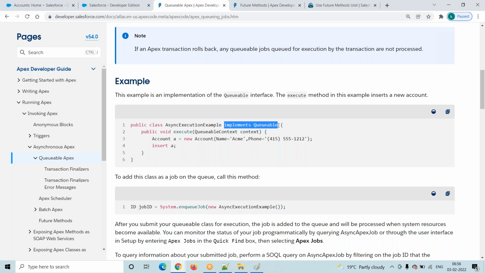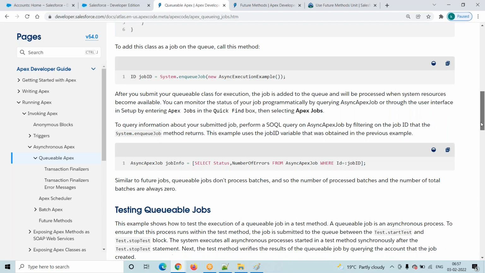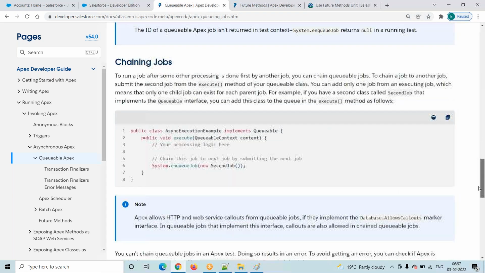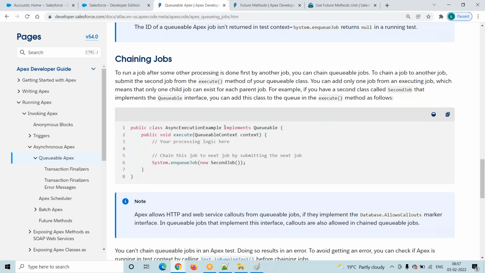Why do we have to go with the Queuable interface? With the Queuable interface, chaining is possible. One method completed, then I will call another method. That chaining is possible. See here, this is my Queuable interface. Implement the Queuable interface, right? Then the system will call public void execute. This method, it will run in asynchronous mode.